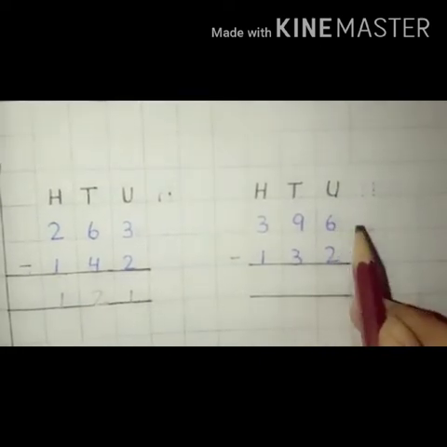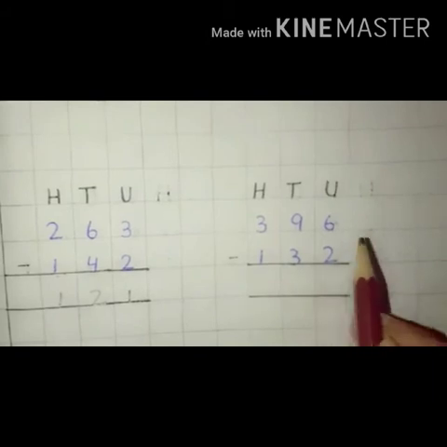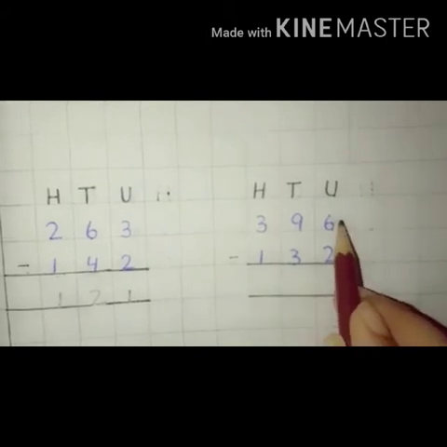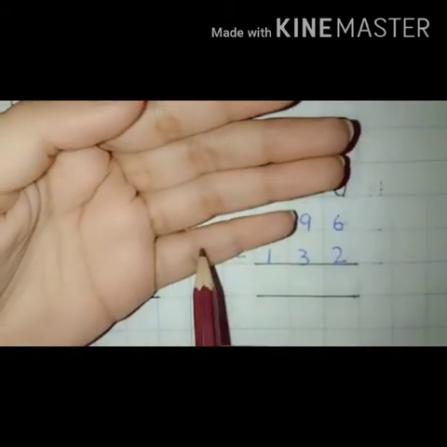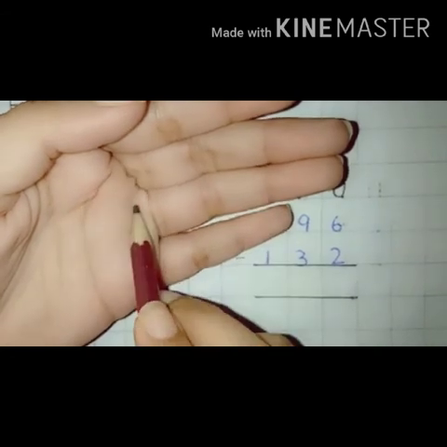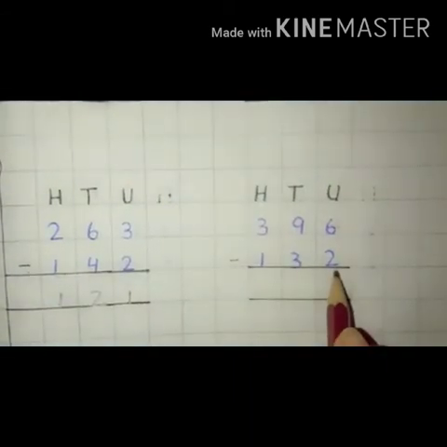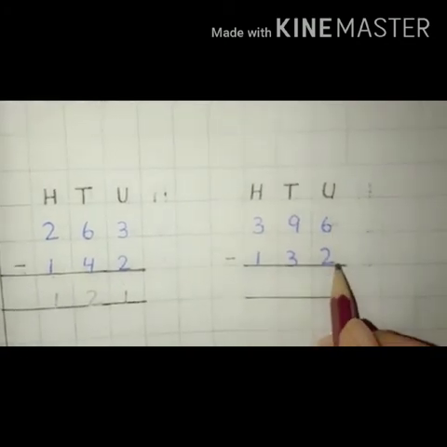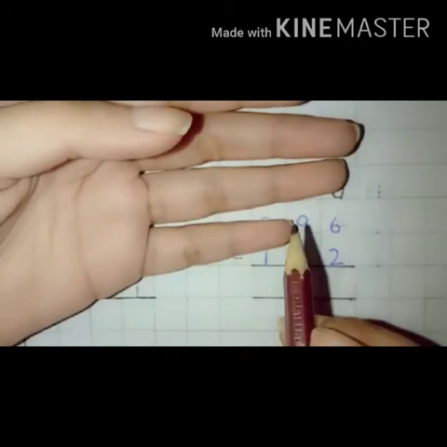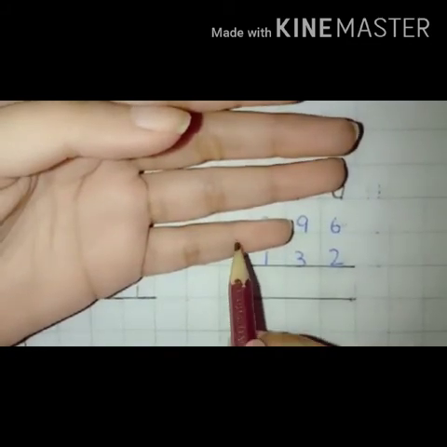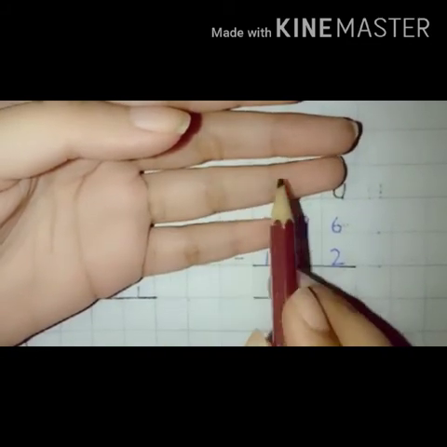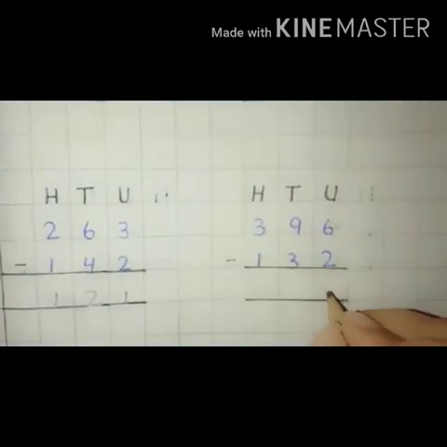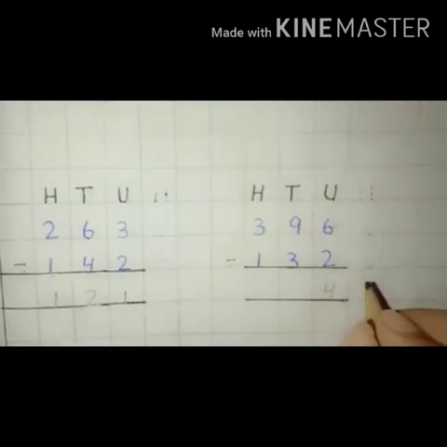Next is 6 minus 2. Now we will count 6: 1, 2, 3, 4, 5, 6. Another digit is 2. In 6, we will cut 2: 1, 2. Now let's count the remaining numbers 1, 2, 3, 4. So the answer is 4. We have to write 4 in the box.